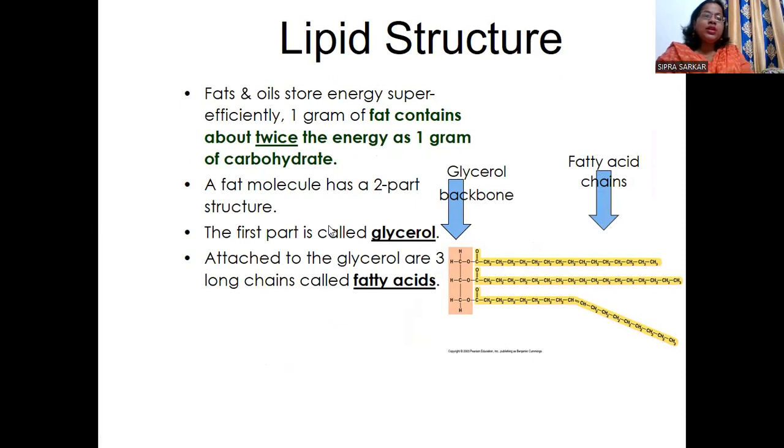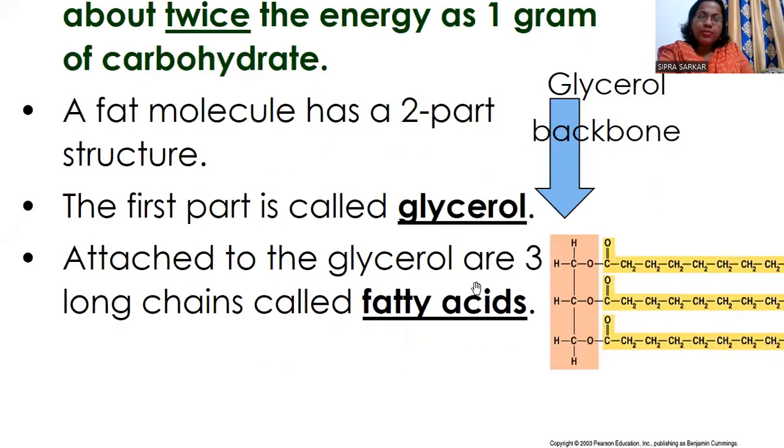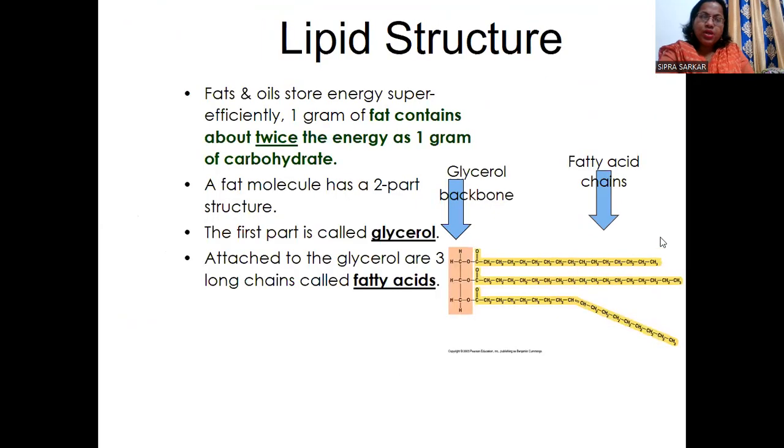So a fat molecule contains two parts in its structure. First is the glycerol backbone, see the glycerol backbone here, where hydroxy groups are present. The second part is a long chain fatty acid, attached to the glycerol, where alkyl groups are joined together: CH2, CH, double bond CH like this. So clear? The fat has two parts, the glycerol backbone and the fatty acid.